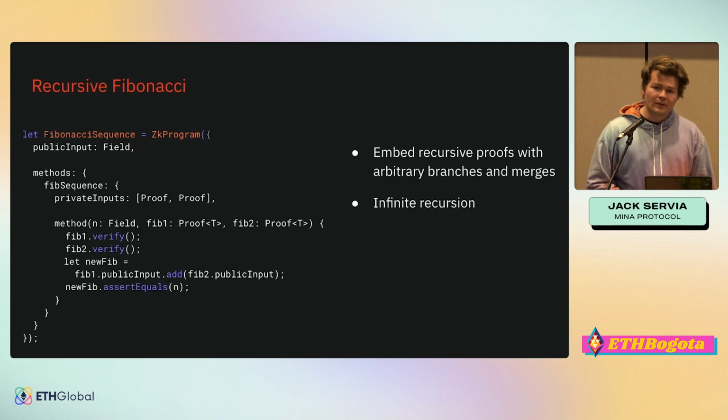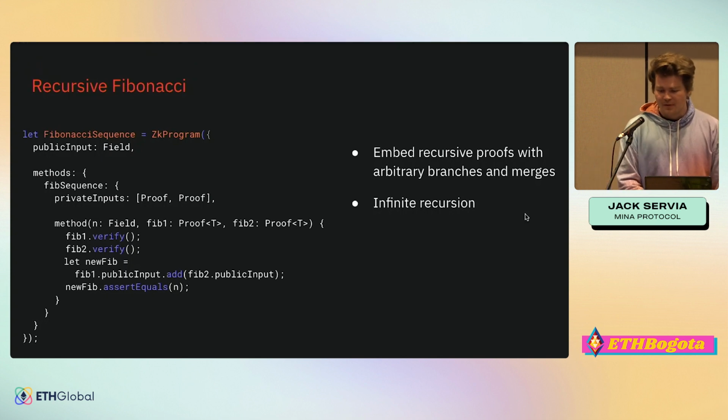So what's really cool about this architecture is that we can actually make this recursive. And what this means is that right now, with the current Fibonacci program that we just built, every time a user wants to interact with it, or every time a user wants to do something, they basically have to create a transaction, send it to Mina, pay the fee, and wait for it to be mined.